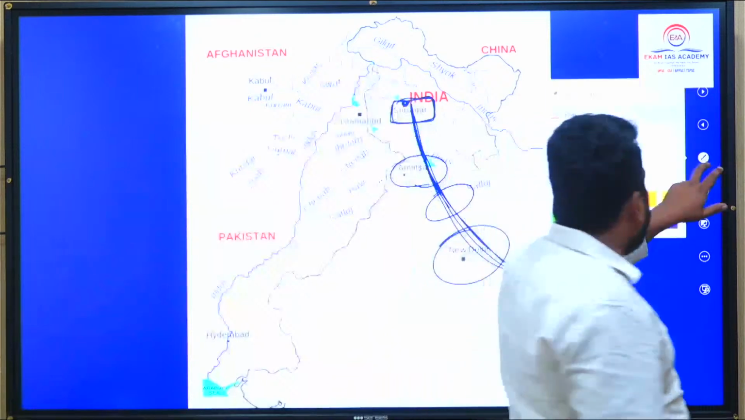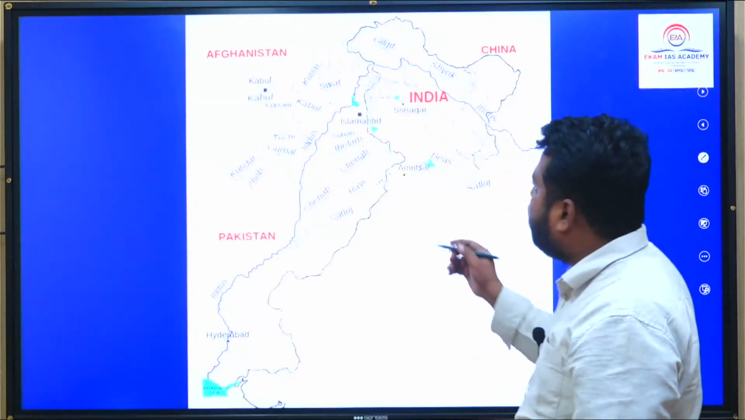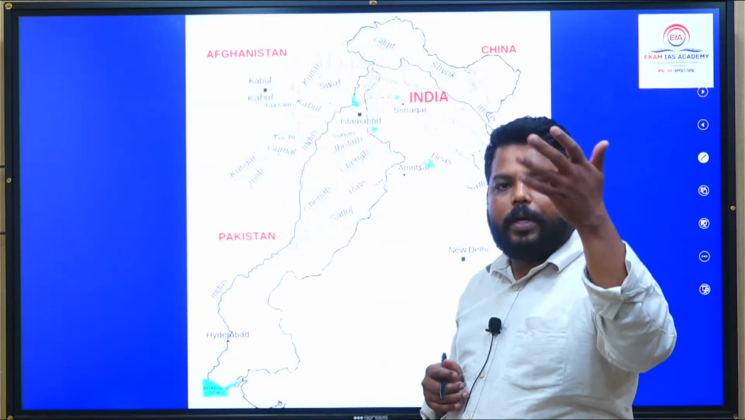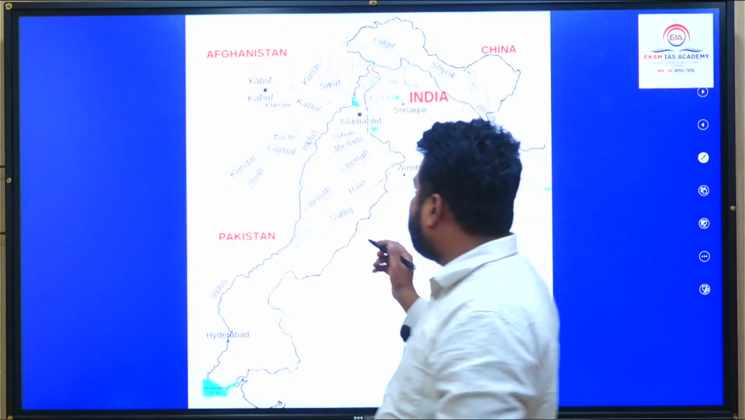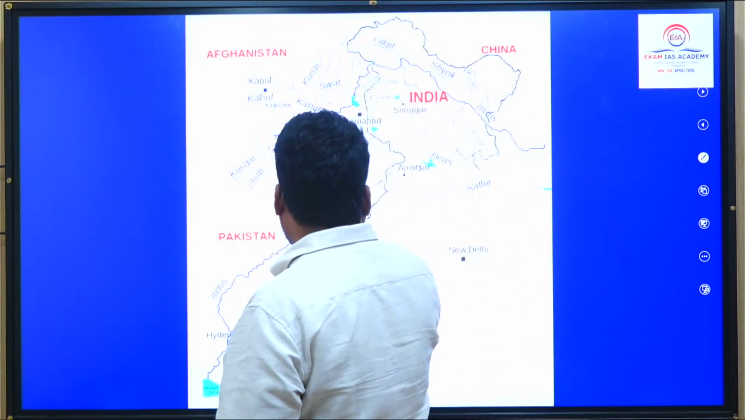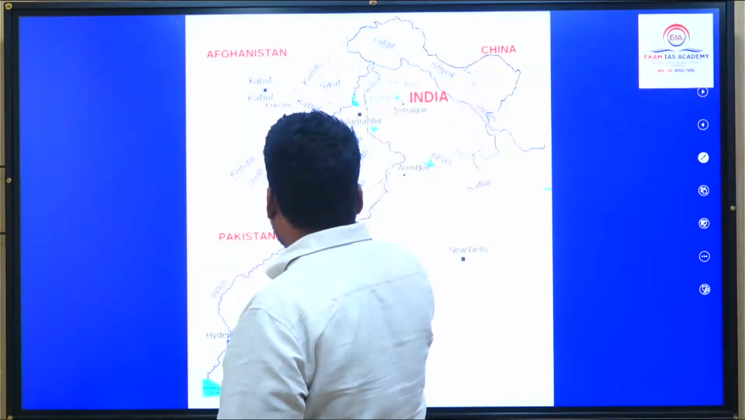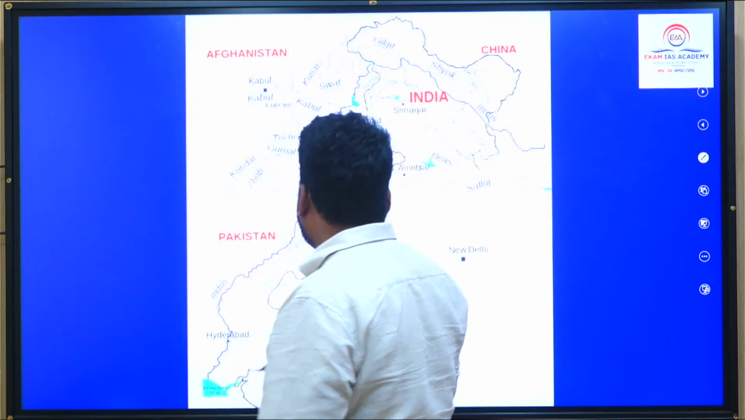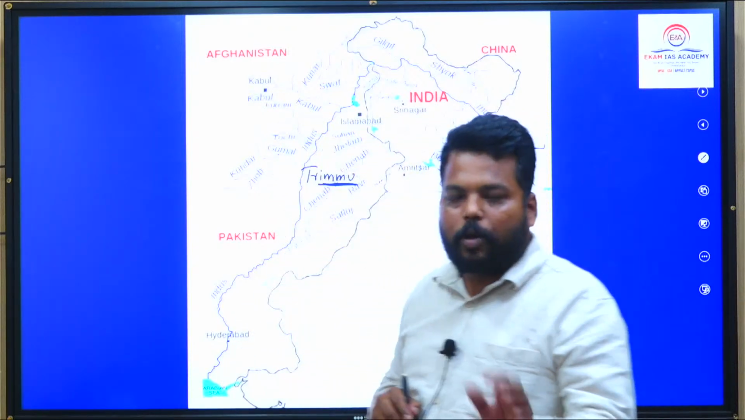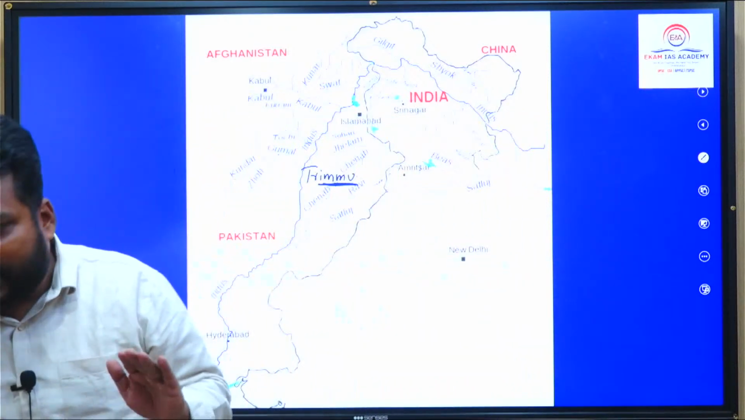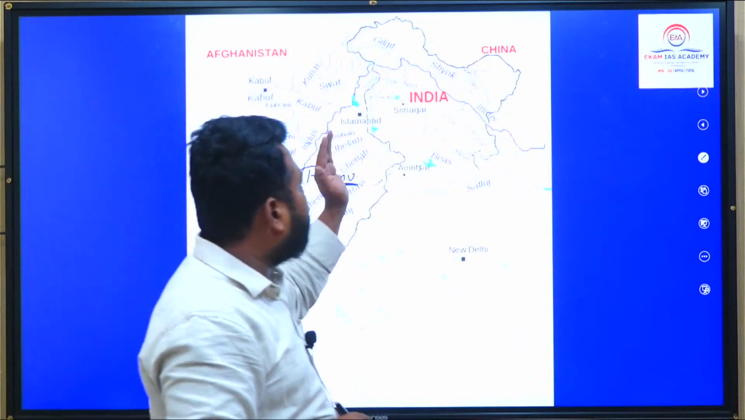And this Jhelum river, it is not going to merge with the Indus river. Rather, Jhelum merges with the Chenab river. Do remember this at the Trimmu location. So Trimmu is also very, very important. Jhelum is going to merge with this Chenab river at the Trimmu location.